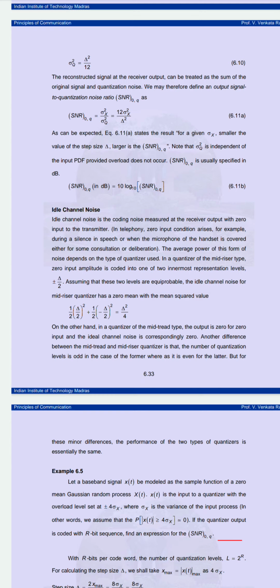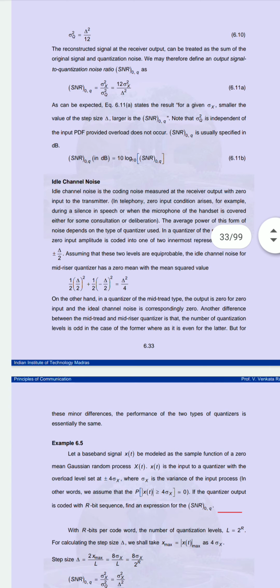It means if there is a zero input to the transmitter and we are measuring some noise at the receiver, we can call that noise an idle channel noise. If you take an example in telephone, a zero input condition arises, for example during a silence in speech or when the microphone of the handset is covered, either for some consultation. There you will get some noise. You can call that an idle channel noise. And the average power of this form of noise depends on the type of quantizer used.